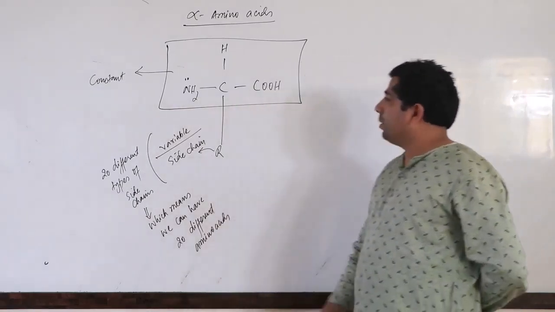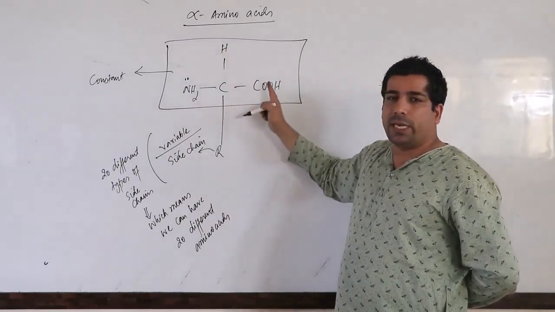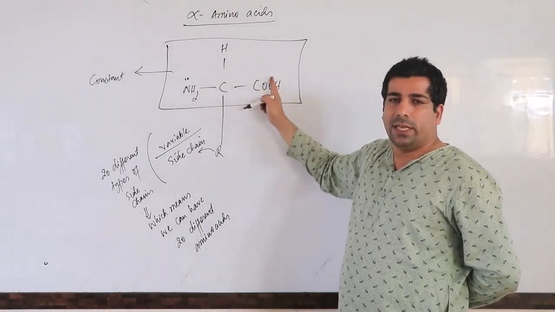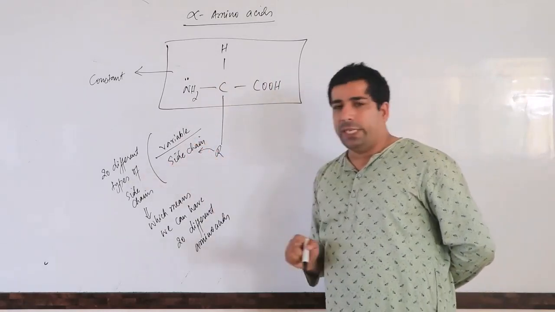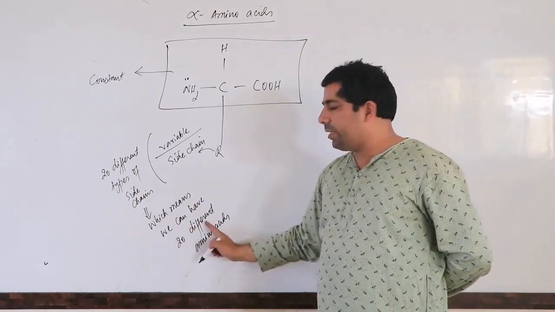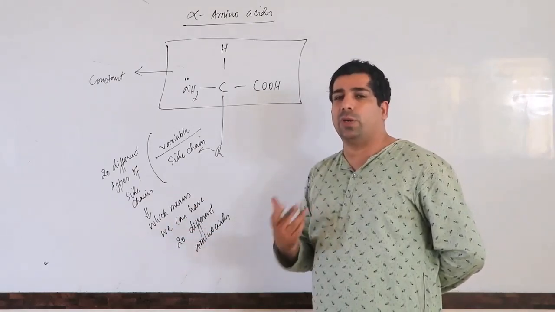Correct? So now this part is constant. You have to write down carbon, then carboxylic part, amino part and hydrogen. These 3 are constant. But this R group is a side chain, it's variable. We have 20 different types of side chains, which means we can have 20 different amino acids, which we'll study later. 20 different amino acids we will study tomorrow.